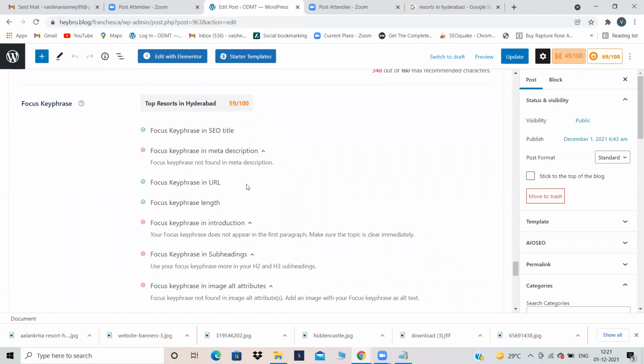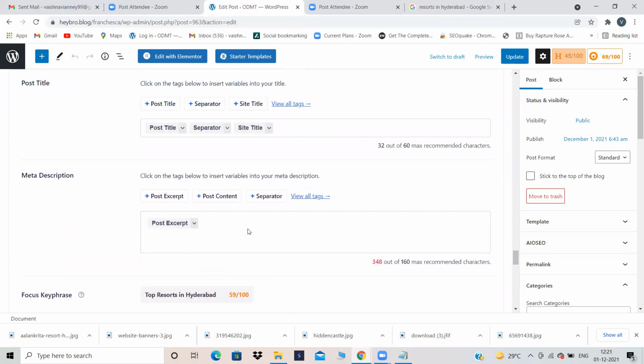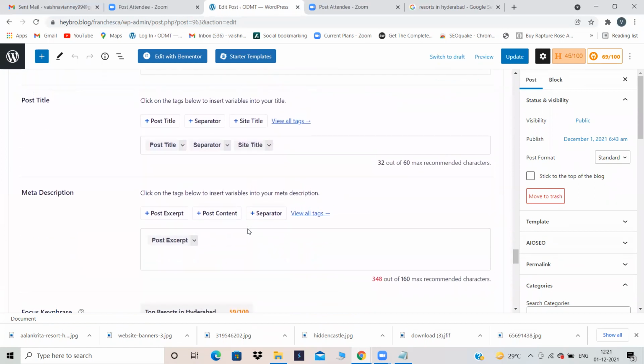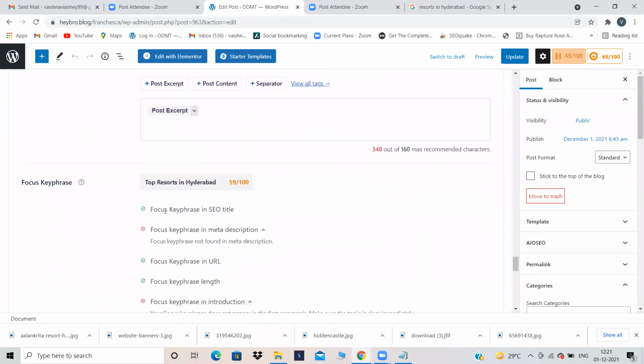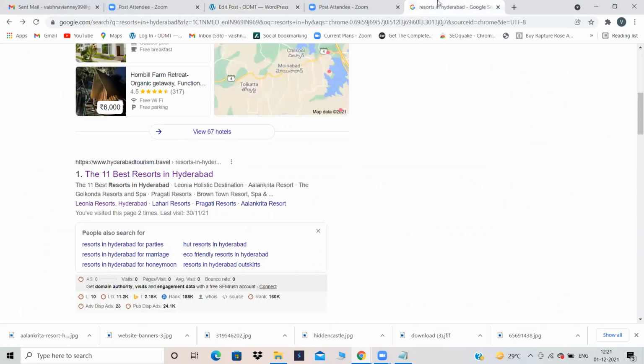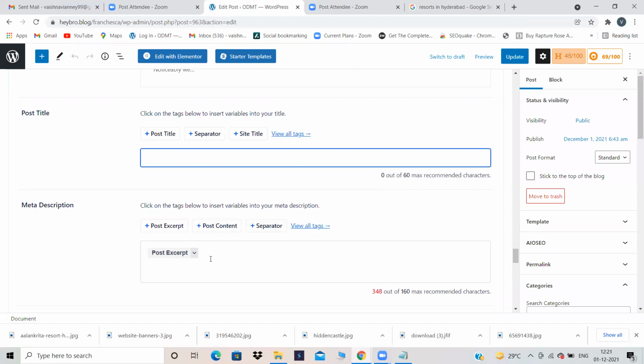Focus key phrase in meta description. You have already given the focus key phrase in the SEO title, and you have to give the focus key phrase in the title and in the meta description also. Now this is my meta description. This description is known as the meta description and this is called the title. So let's go back and give the post title. Just backspace this one, and here also backspace this one.